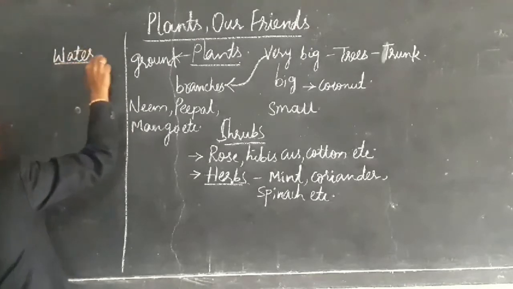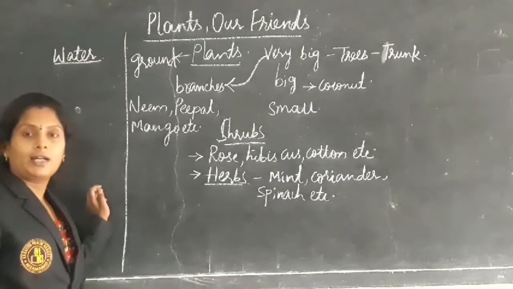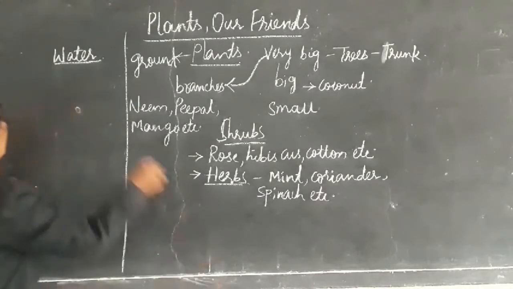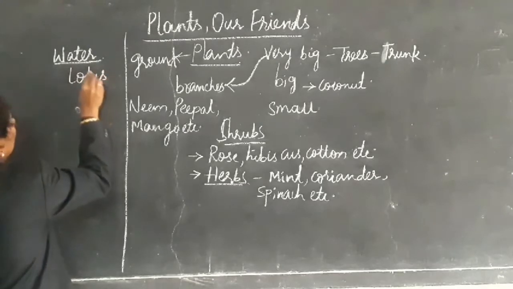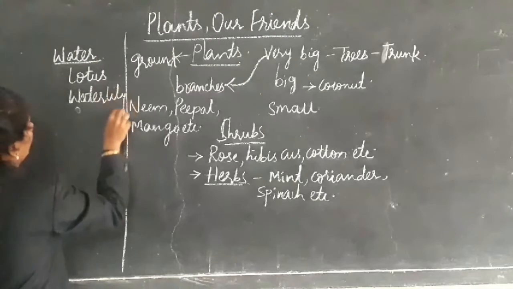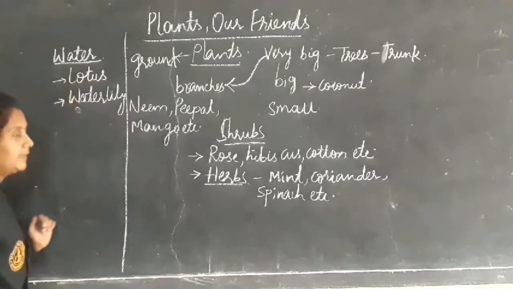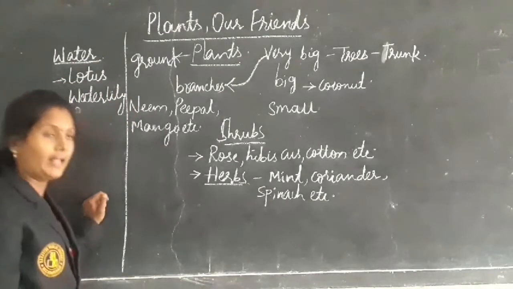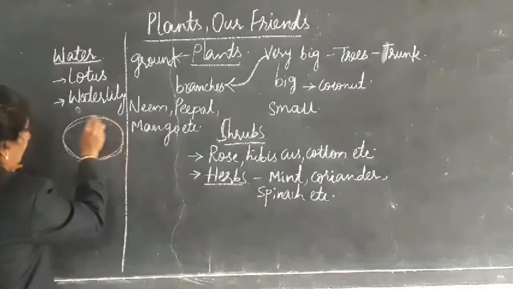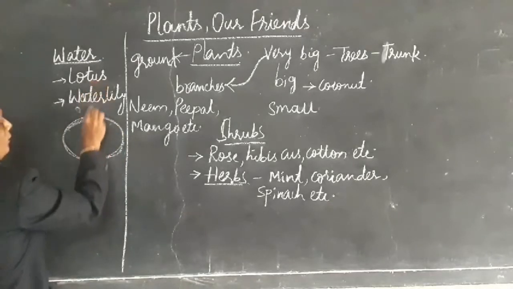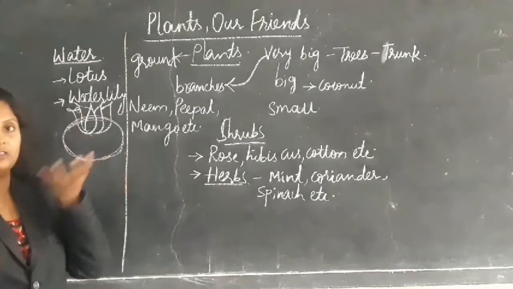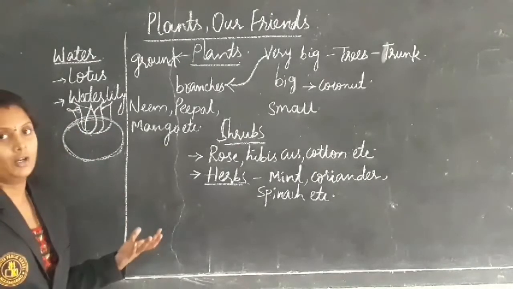Those plants we call water plants. Like lotus, water lily, etc. are the examples of water plants. Water plants will have a big leaf. That is why the lotus flowers will be floating on the water.